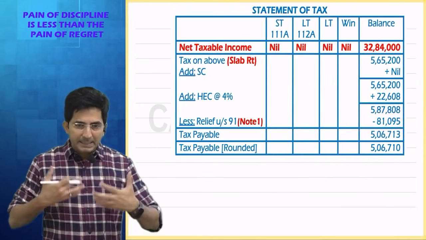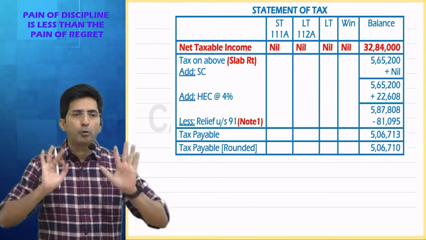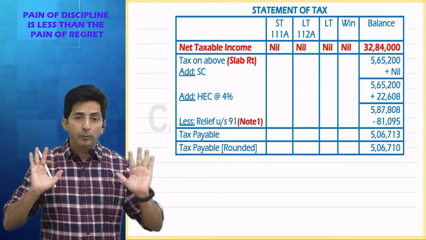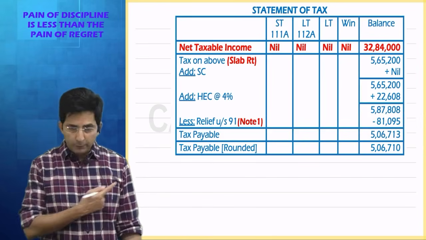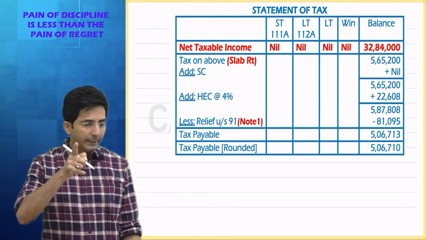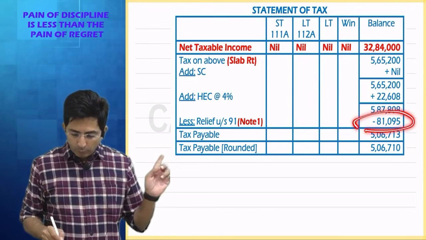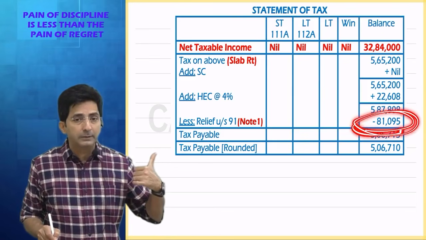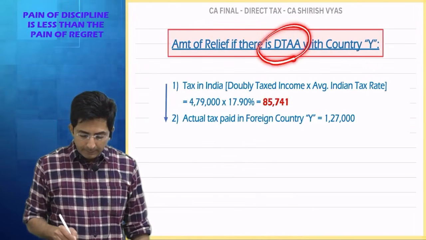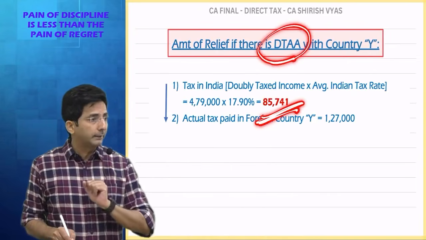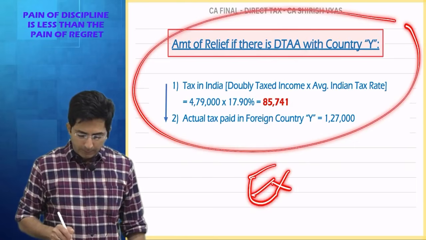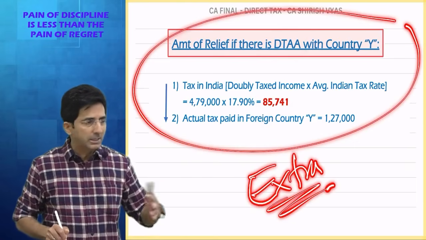See, basically by this extra discussion, I want to reinforce one point: whenever we have data with the foreign country, our relief amount will be bigger. You can check the answer. Last lecture also I convinced you of that. Once again I am reinforcing the point. If there was no data, we got relief of only 81,000 something. And just imagine if India had data, then the relief would have been 85,000 something. It would have been more. Anyways, this I have done as extra working only. It was not asked in the question.